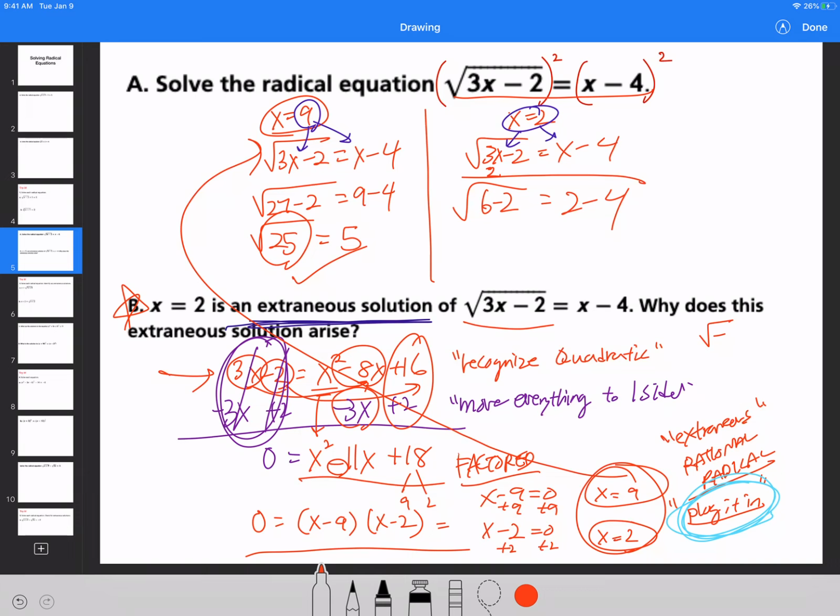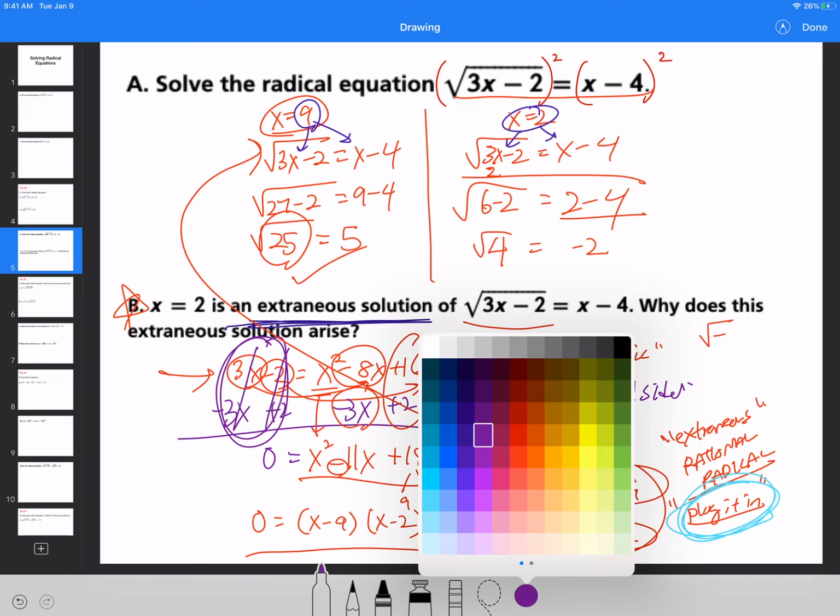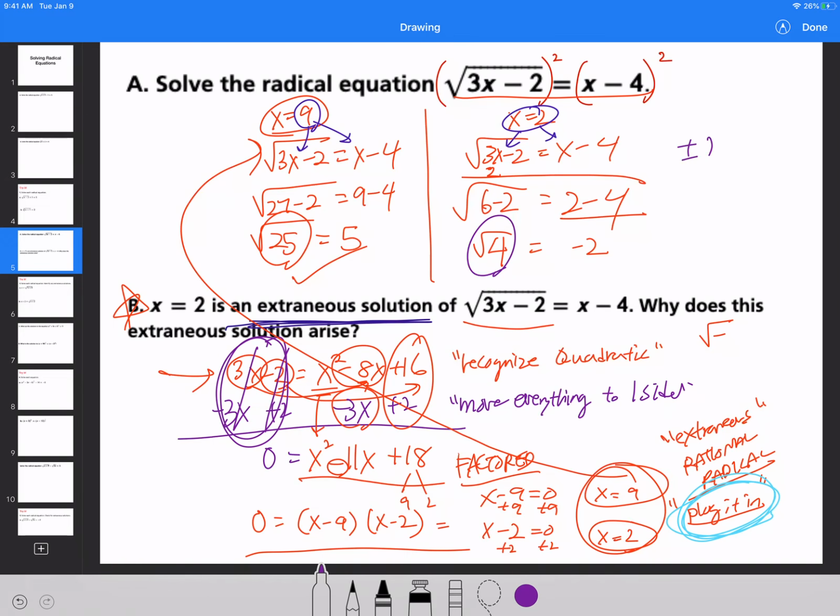Now the square root of 6 minus 2 is the square root of 4, is equal to 2 minus 4, which is negative 2. Now, some of you guys might be wondering, oh, wait a minute, isn't the square root of 4 like plus and minus 2? No, it's not. When x squared is equal to 4 and I ask you to solve for it, that's when you say, oh, I have to take a square root of both sides, so x equals plus and minus 2.